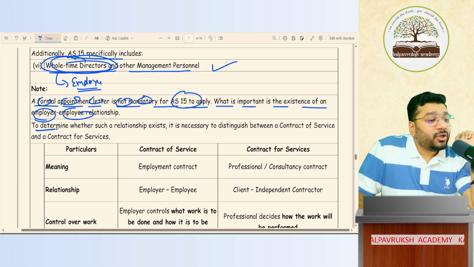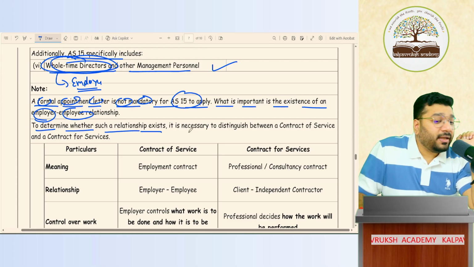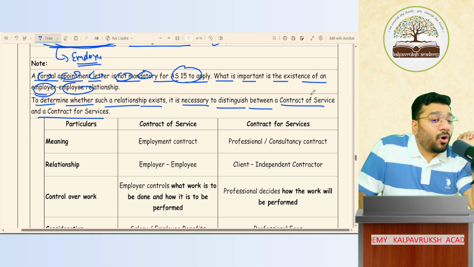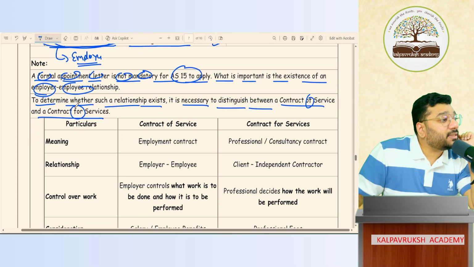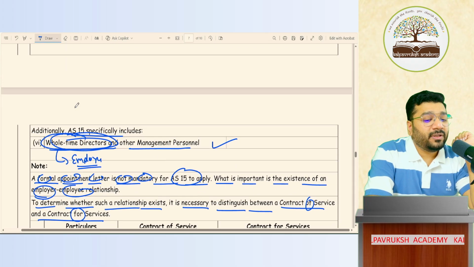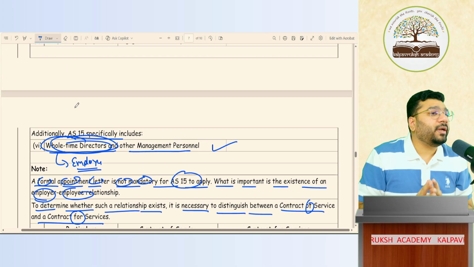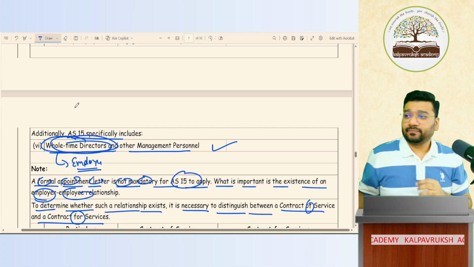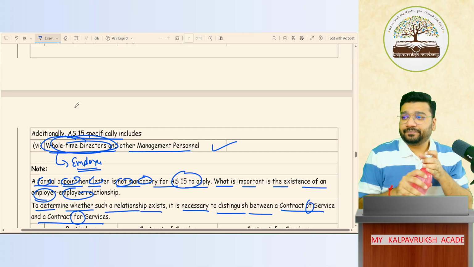Now, to determine whether such a relation exists or not, it is necessary to distinguish between two things. One is contract of service and second is contract for service. Can you feel the difference between the two? According to you, what is meant by contract of service or contract for service? What does your brain say?